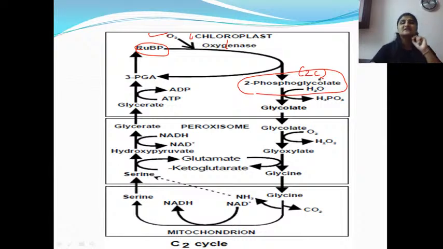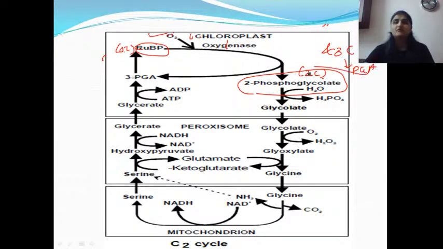2C instead of 3C, it is 2C because we are fixing O2 here and not CO2. So RuBP is a 5 carbon atom. The 5 carbon atom is unstable, so it will break into 2 molecules, 2C and 3C. The 3C will be PGA and the 2C will be phosphoglycolate.